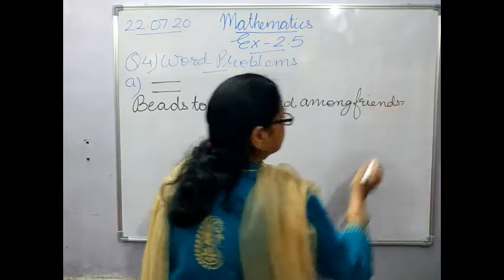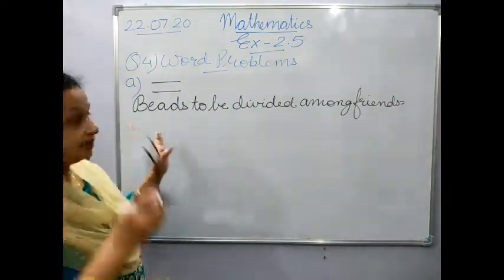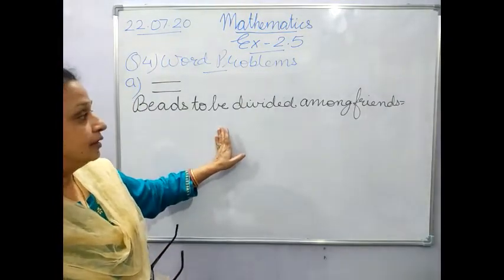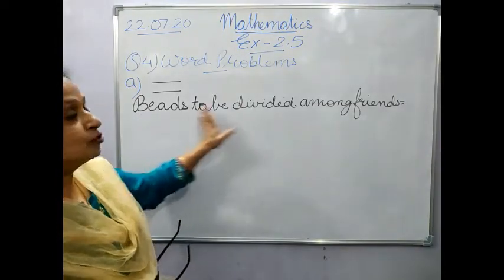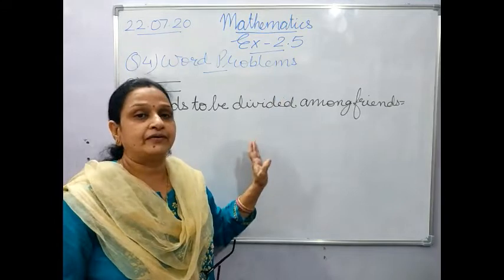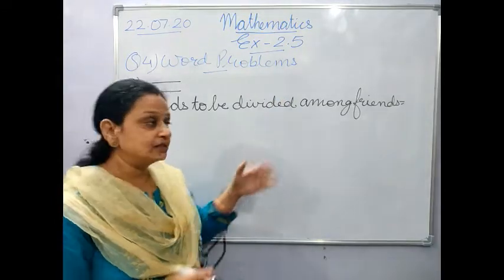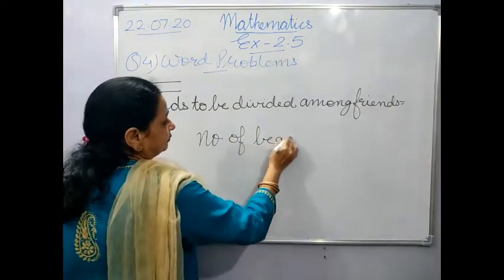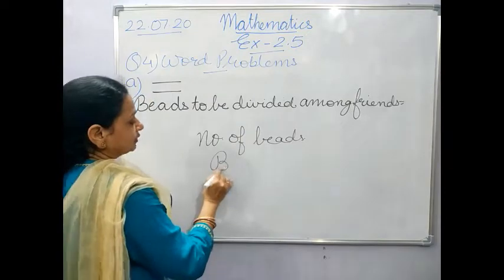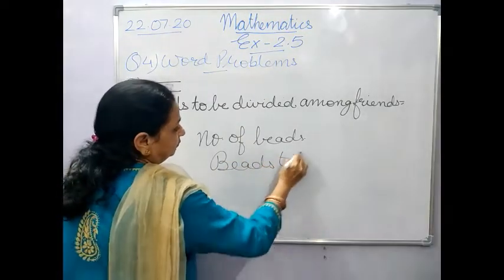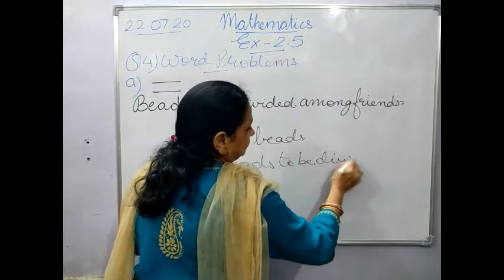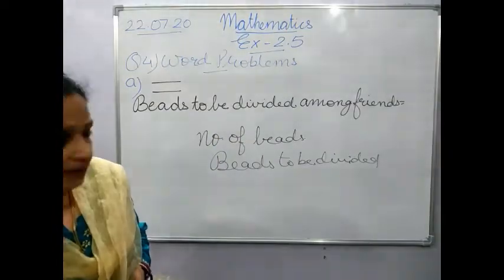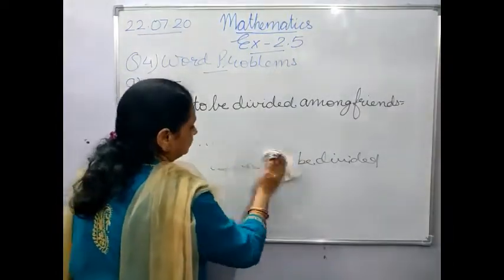Now children, this doesn't mean that you have to write only this sentence. You can write number of beads to be divided, or only beads to be divided. Any one of these you can write. Anything could be written. The best and the most meaningful one is this, so I am writing beads to be divided among friends.